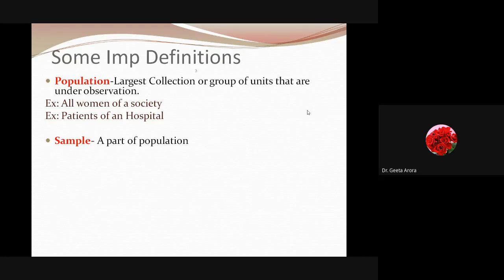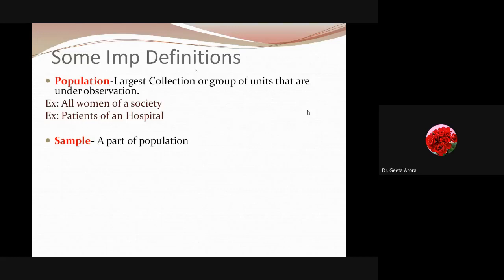We can't go to each and every woman, it's not possible. Suppose I'm living in Jalandhar and I do a survey of the women in Jalandhar, about how they are working. Are they working from home nowadays? Are they going outside? Are they homemakers? Still, it's not possible to go to each and every colony where women are living.